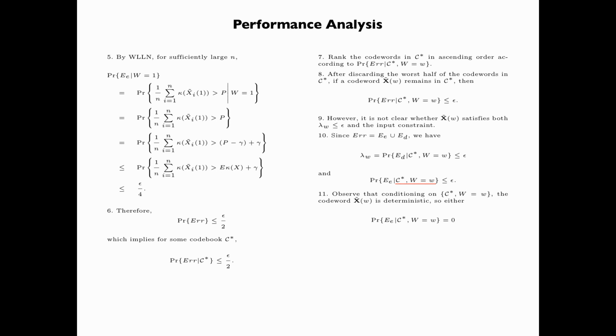So the conditional probability of the event E_E is either equal to 0 or equal to 1. That is, either the input constraint is violated or it is not. Now, since the conditional probability of the event E_E, that is, the input constraint is violated, is less than or equal to epsilon, we conclude that this conditional probability is equal to 0. That is, the codeword X tilde of w does not violate the input constraint. This completes the proof of the achievability part of the channel coding theorem.